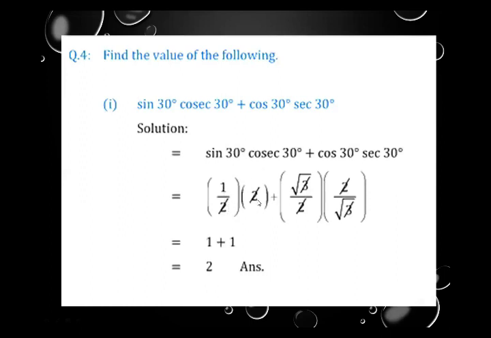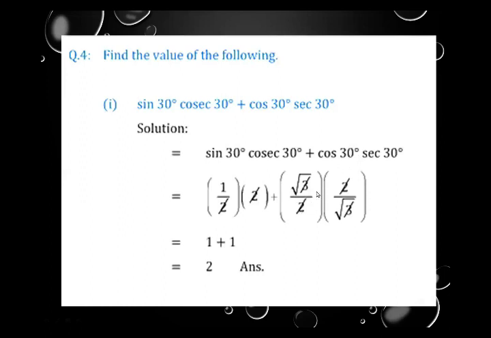Cosec 30 replaced by 2. We see multiplication is between them, so we cancel 2 and 2. From this bracket the answer is 1. Then the plus sign is the same, replace cos 30 by the value, that is root 3 upon 2.